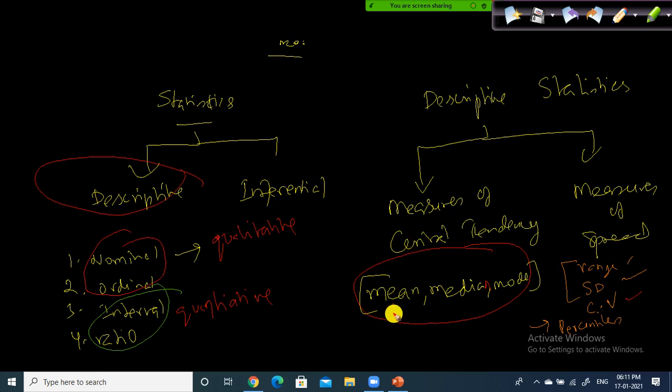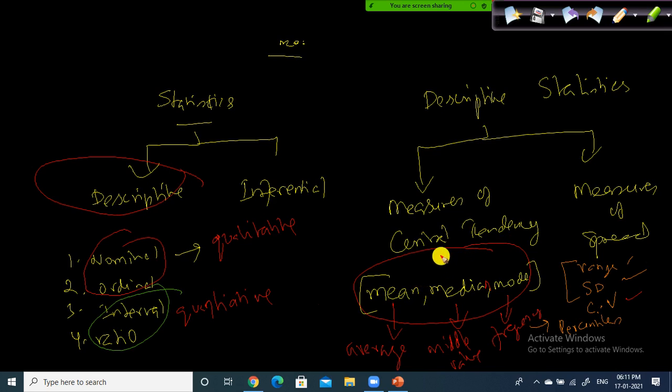So what is the mean? In statistics they call the average the mean. Mean is nothing but average. Median is nothing but the middle value. What is mode? Mode is nothing but the most frequently occurring value, the frequency. So what is the big deal about mean, median, mode?